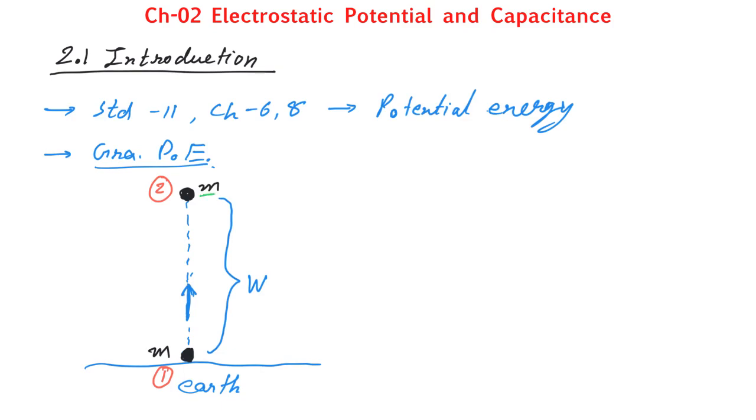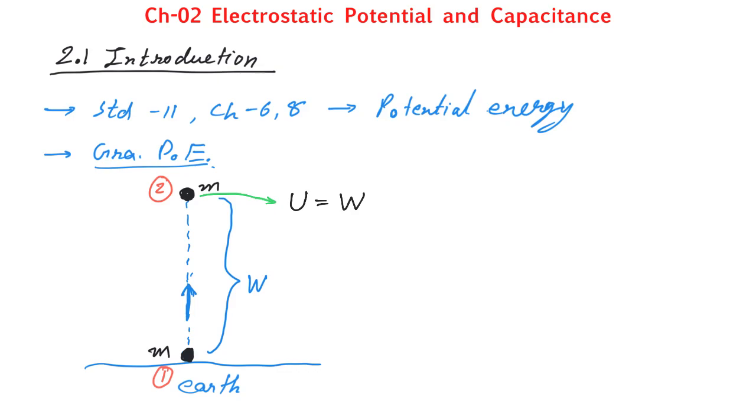So here at this point 2, the potential energy, let us say U, will be equal to the work done. Whatever is the work, that is equal to the potential energy.